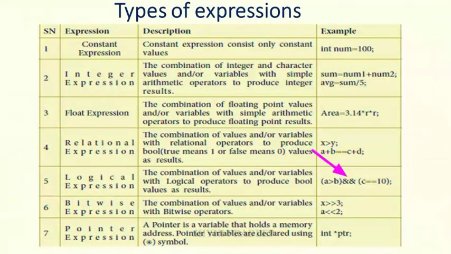Next, bitwise expression. The combination of values or variables with bitwise operators. Here this double less than and double greater than are called bitwise operators. Next, pointer expressions. A pointer is a variable that holds a memory address. It is used to find the memory address of a particular variable. Here the asterisk symbol is used to declare the pointer variable. See here, int asterisk symbol, next ptr.